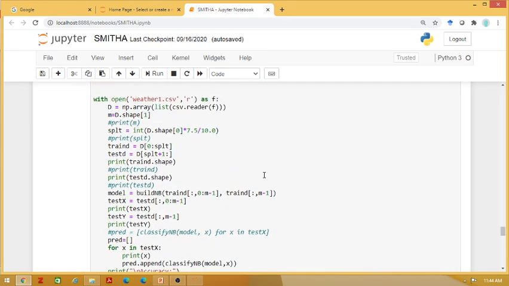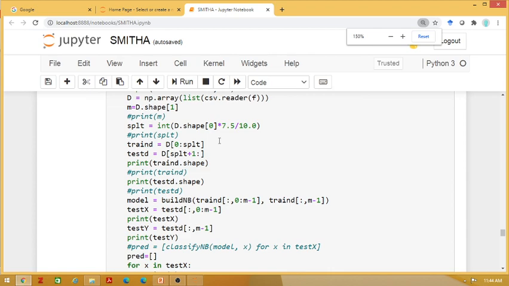And here is the weather data set, the same data set that you can download. If you search on Google, you will get the weather data set that we are reading from the CSV file. And here you can see the splitting. I hope it is visible to you. I have taken a 75% ratio: 75% of the instances for training and 25% for testing. The training data set is stored in train D and testing is stored in test D.